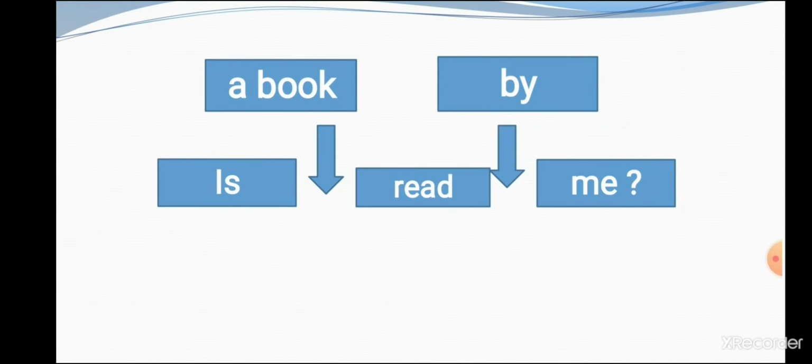First of all, the helping verb is. Okay, then the subject, a book. Then the third form of the verb: is a book read by me. And in the last, students, put the sign of interrogation, or we can say put a question mark. Okay, like this students we can change: is a book read by me.